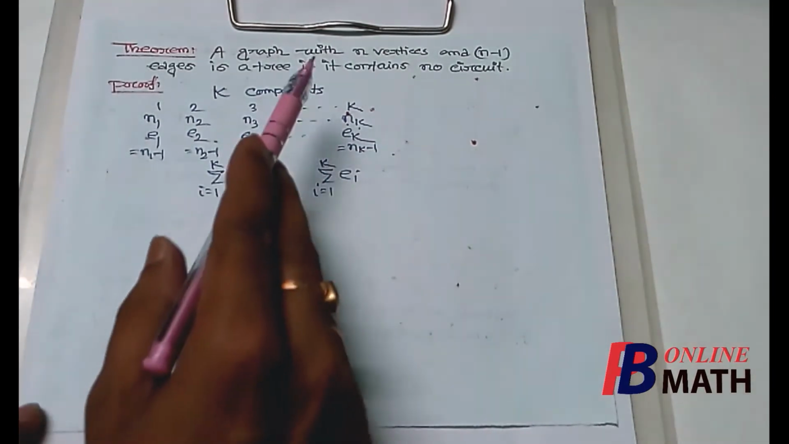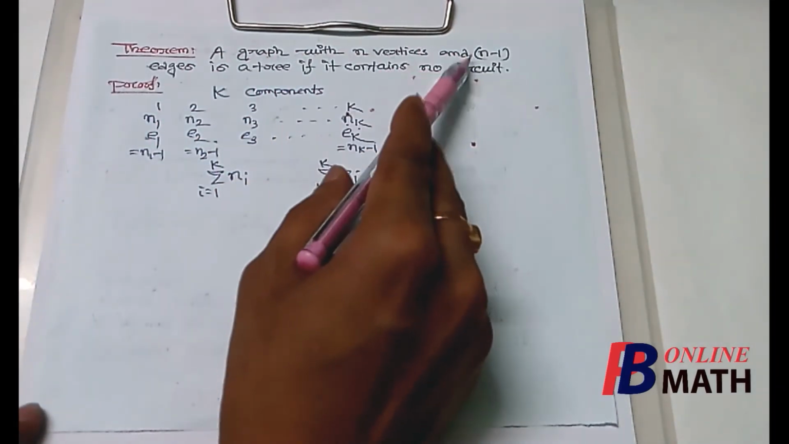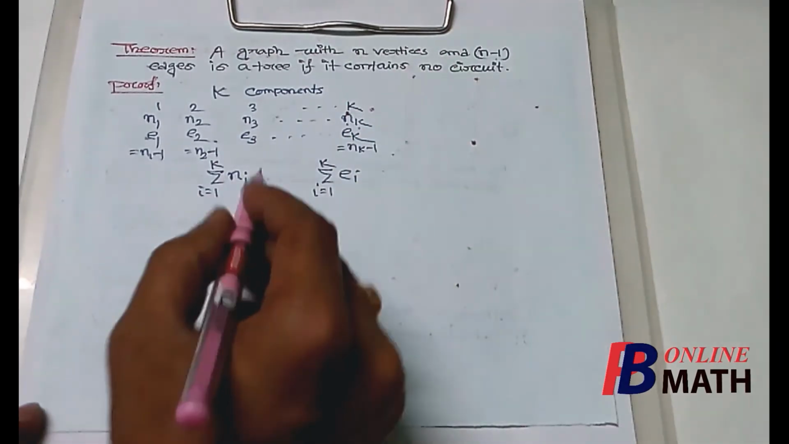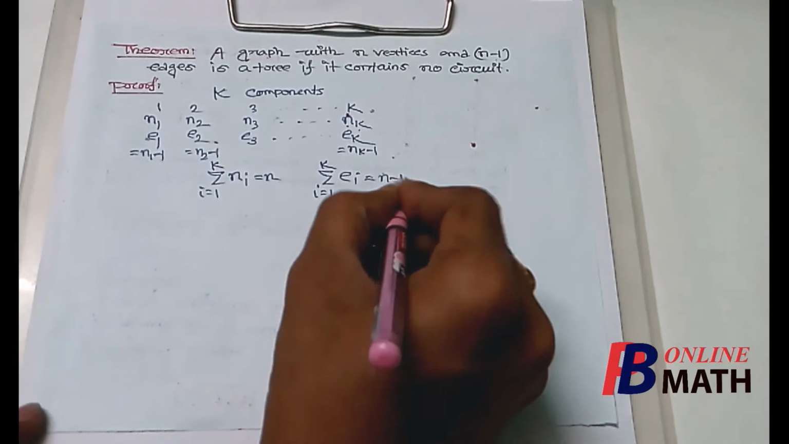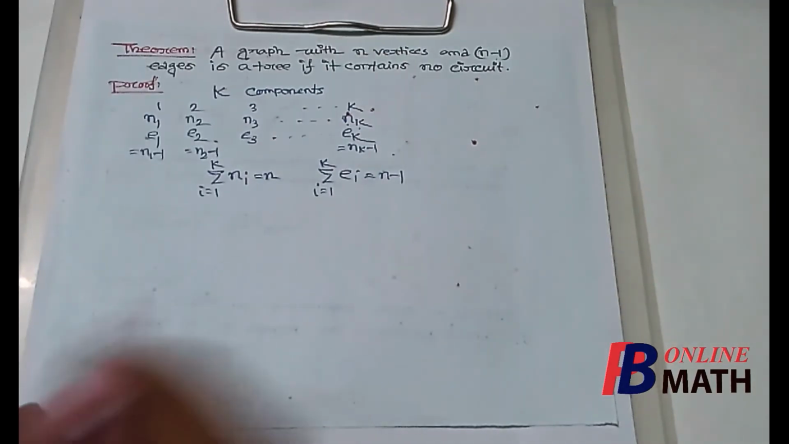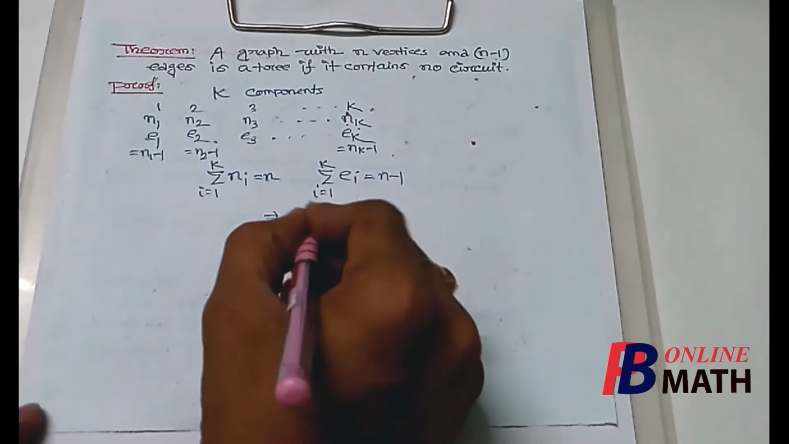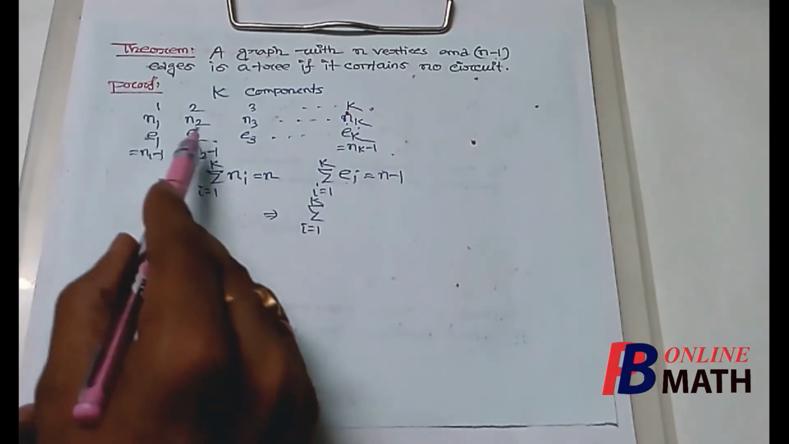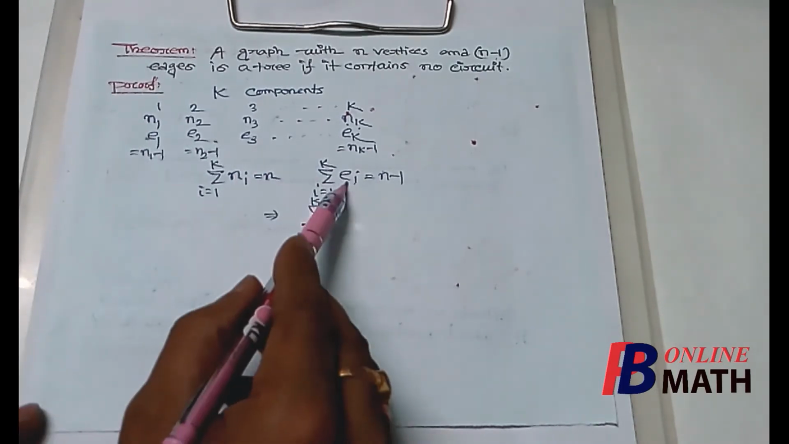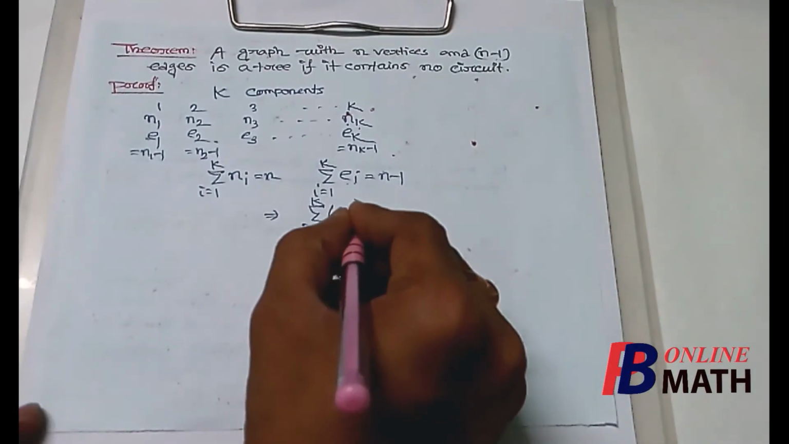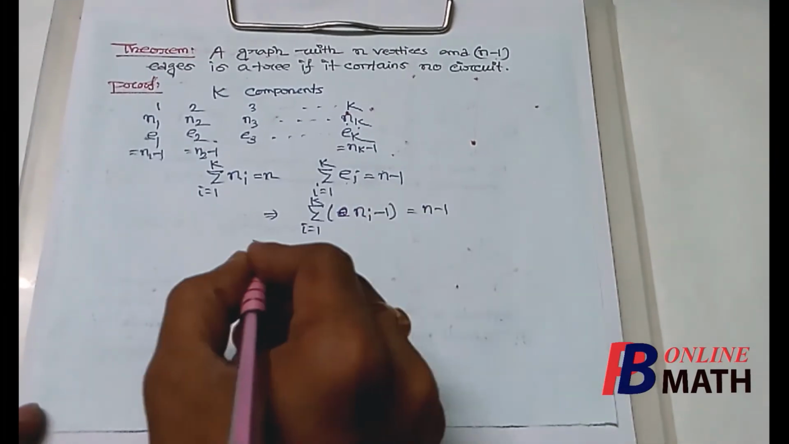Now from the given condition, the graph has n number of vertices and n minus 1 number of edges. So this sum is equal to n and this sum is equal to n minus 1. If we add this, summation of Ei, now we know that Ei equals Ni minus 1, because E1 equals N1 minus 1, E2 equals N2 minus 1. So summation of Ei will be summation of Ni minus 1, that is equal to n minus 1.